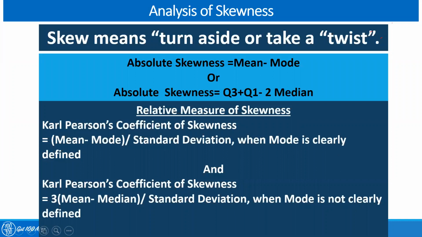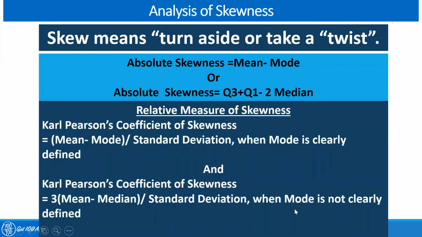In my earlier video, in the previous chapter, I discussed that there are some cases where it's very difficult to identify a mode, or even cases where this is a bimodal class or there is no mode at all. When mode is very clearly defined and it has a robust or rigid formula, then we can use the formula of skewness, mean minus mode by standard deviation.